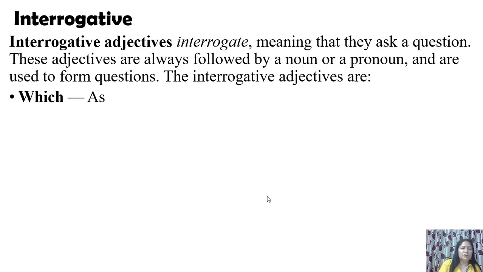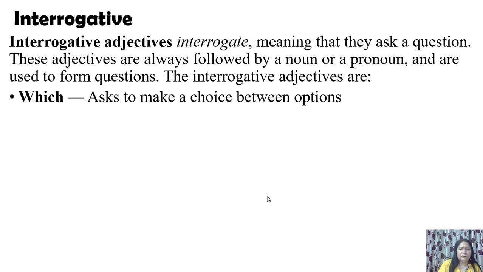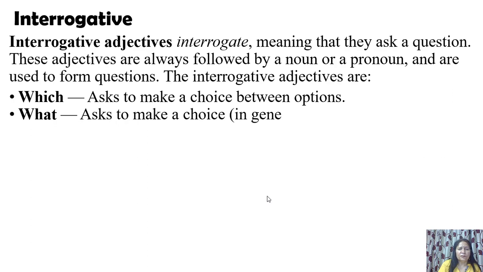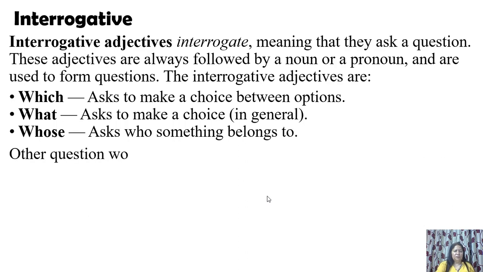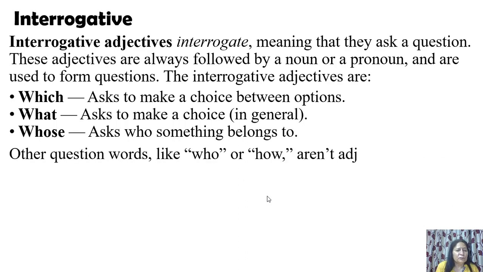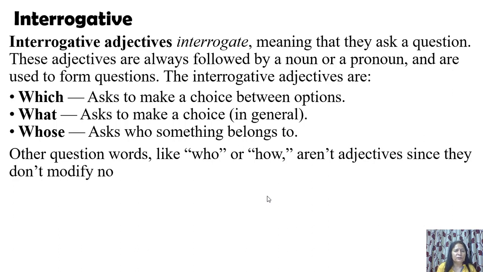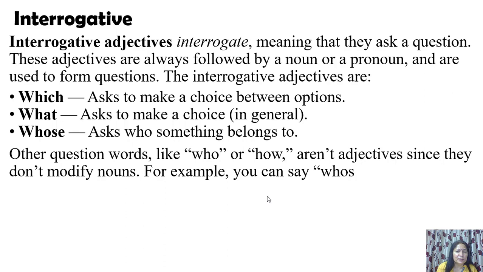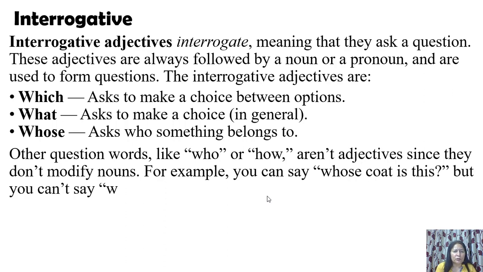And these adjectives are which, what, whose. Now, which asks to make a choice between options, like which is your bicycle. Now, what asks to make a choice in general, like what do you like, what activity do you like, what activity do you pursue. Whose asks who something belongs to, like whose pencil or whose book is this, whose bed is this.